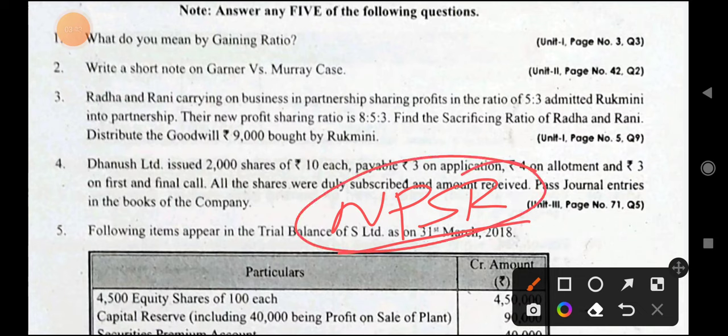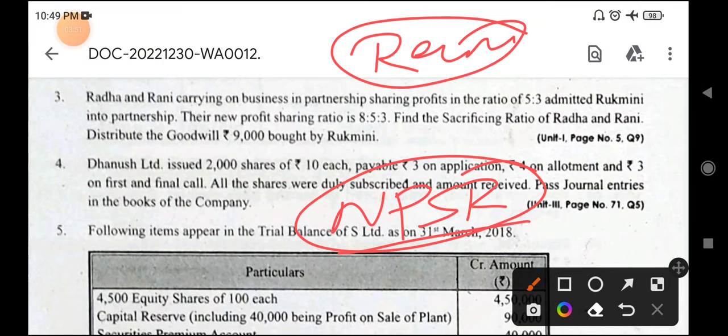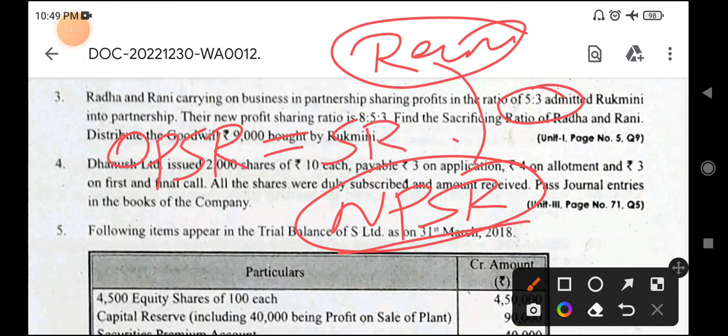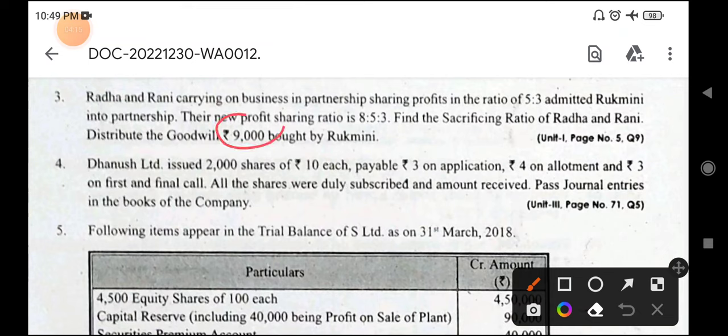Generally, when you calculate the new profit sharing ratio with the remaining share, your old profit sharing ratio will be equal to your sacrificing ratio. That is why, if you calculate the new profit sharing ratio with the remaining share, your OPSR and your SR will be one and the same. So whether you distribute in old profit sharing ratio or in sacrificing ratio, both will give the same result.